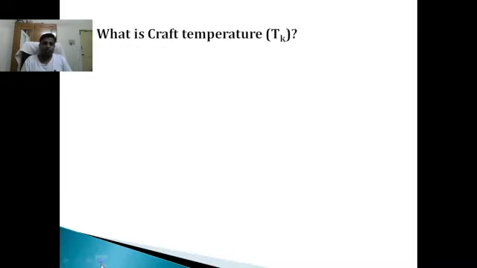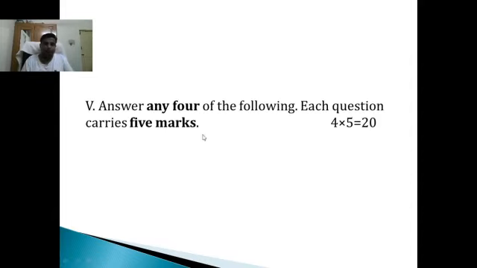Here comes the fifth main. This is purely on organic chemistry. We know this main contains 6 questions. You have to answer 4 questions, and each question carries 5 marks. I have told you in chemistry we don't have a five marks question as a whole. The 5 marks are divided as 3 plus 2 or 2 plus 2 plus 1.